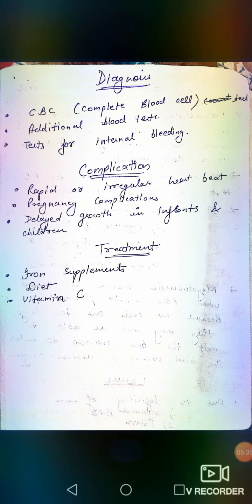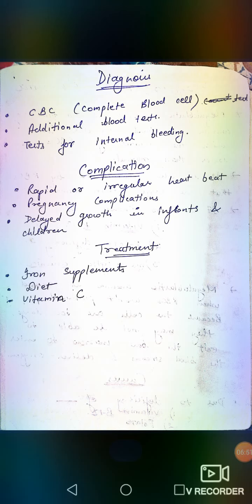Now, how can we diagnose this type of anemia? First is CBC count, as I have told you in an earlier video. Next test is additional blood tests. This also I have discussed in an earlier video. Next is a test for internal bleeding.